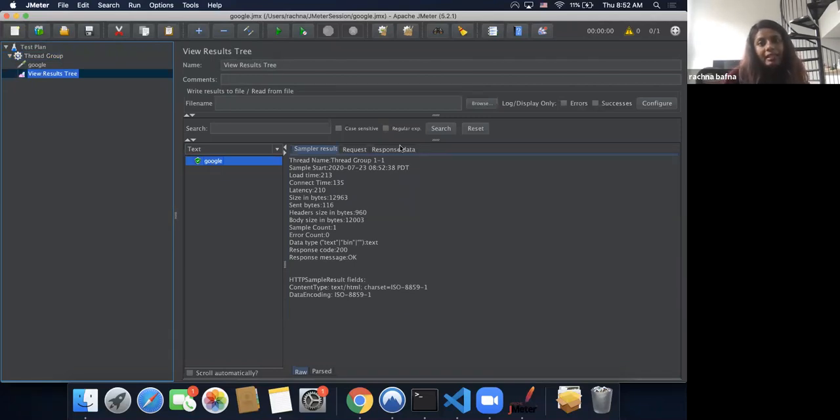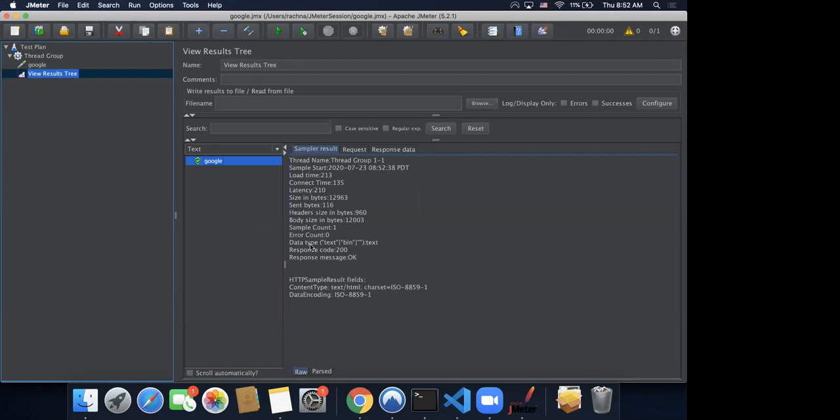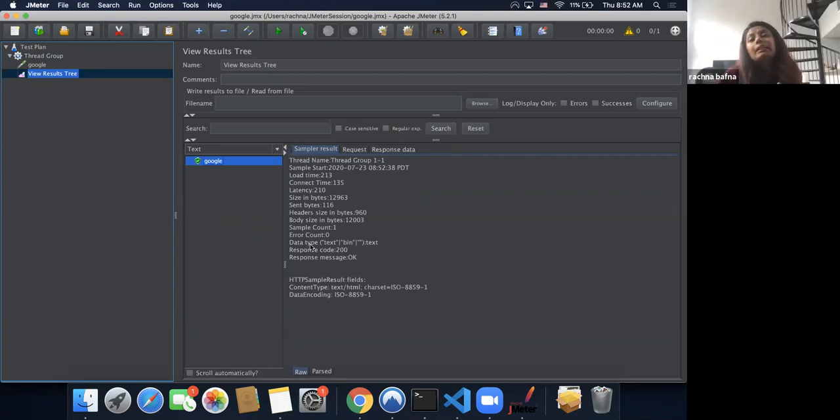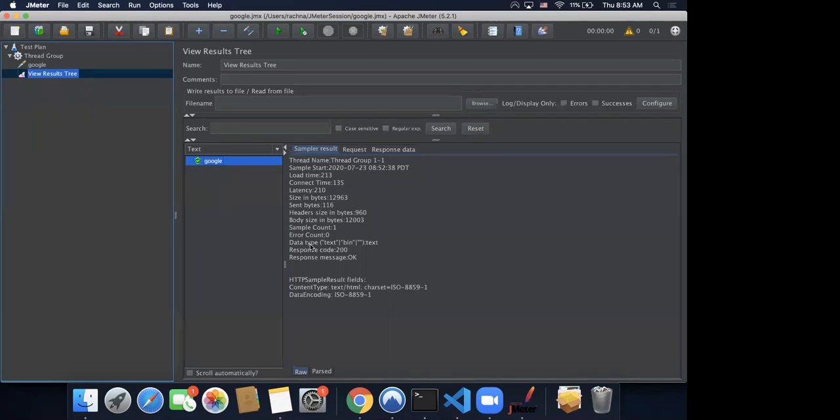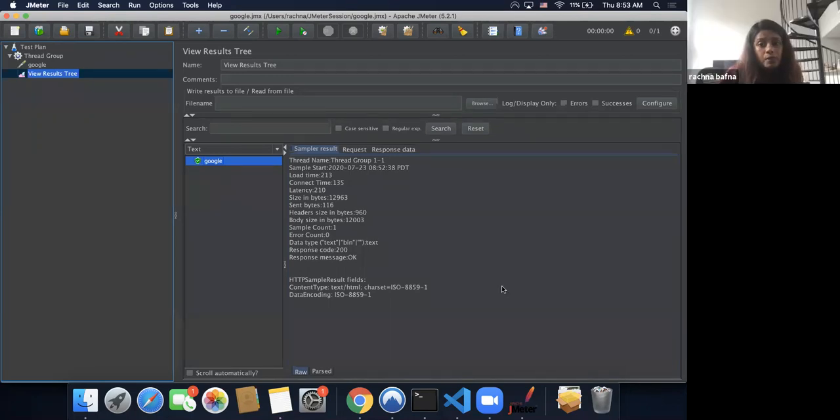This is where it gives you the summary. The first one is a thread name, because JMeter is creating nothing but threads, and those threads act as virtual users. So the first name is essentially the name of the thread that was created. Then at what time the thread was started or the request was made.